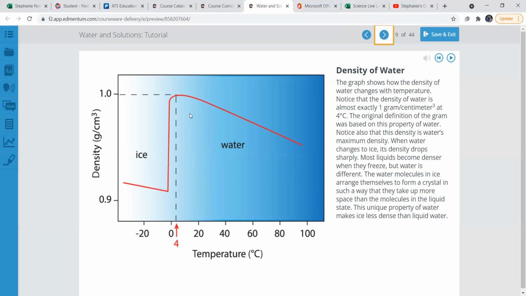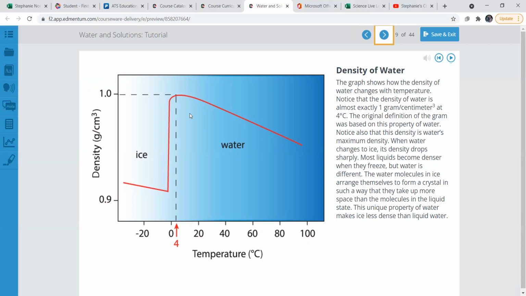Interesting, when water changes to ice, its density drops sharply. Most liquids will become denser when they freeze. Think of, let's use frozen pop. Frozen pop becomes like a solid brick, and it becomes denser because the molecules are closer together, they're tightly packed.